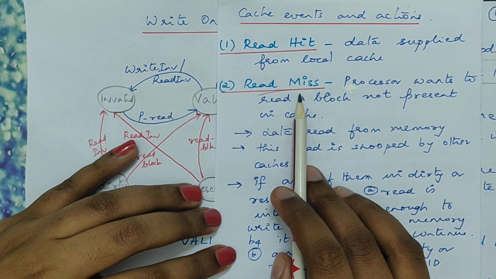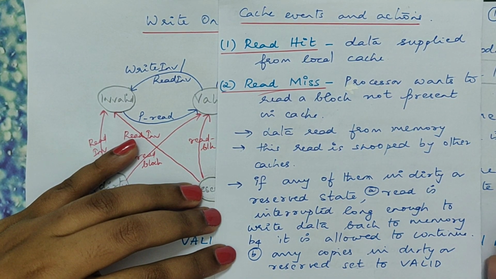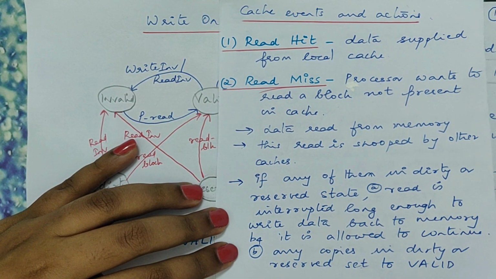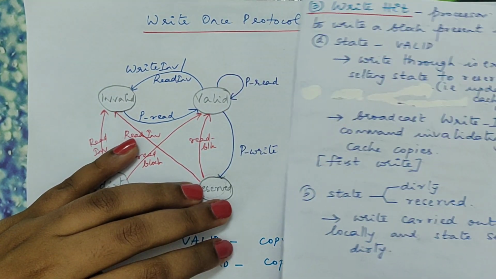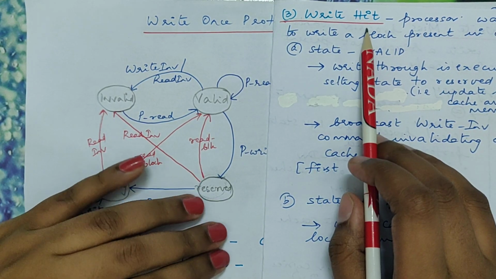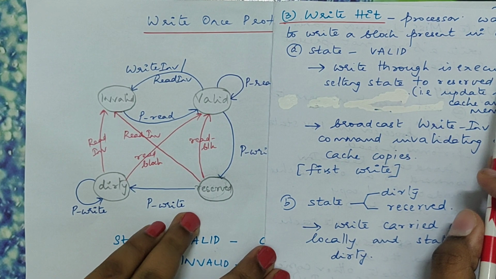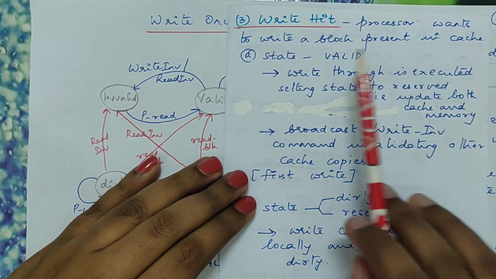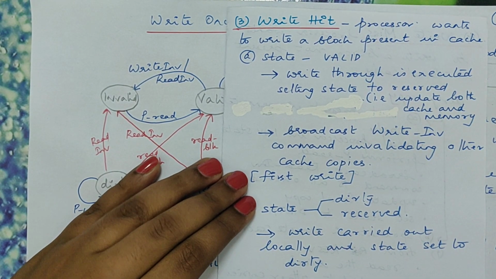Now read miss means the processor wants to read a block which is not present in cache. The data is not present in cache, so it becomes a read miss. So what will be the sequence of steps or the actions that will be taken by the processor? Then we have write hit. Write hit means the processor wants to write a block which is present in cache. So how can you perform that?